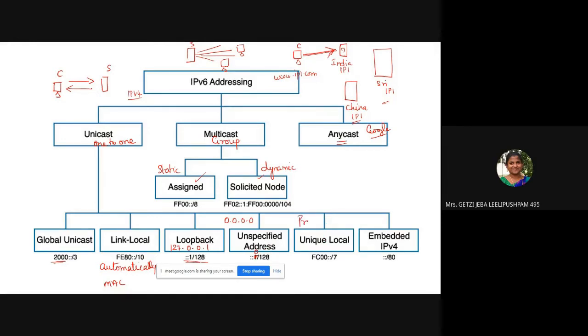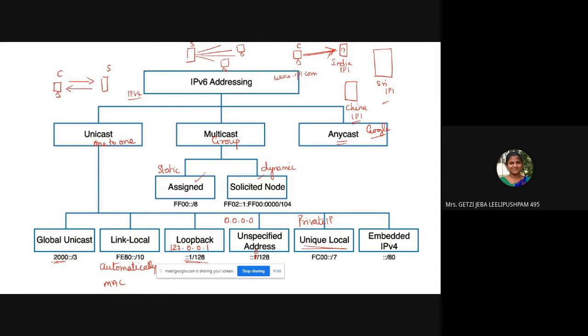The next one is unique local. Unique local is similar to that of your private IP. Now the question is, ma'am, is there anything called NAT? Yes, there is called NAT6. There is called ICMP6. Okay, so everything that we have for version 4 is also established for version 6. But now, this private IP, they have established for future use. Maybe in future, even IP version 6 may go out. In that case, we will use it. Or for any administrative purpose, let them use it. So unique local is similar to that of your private IP range.